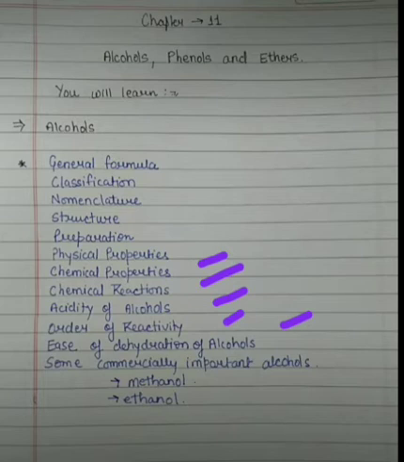Basically in chemical reactions, we will see that alcohol can react in two manners. It can react as a nucleophile and it can also react as an electrophile.